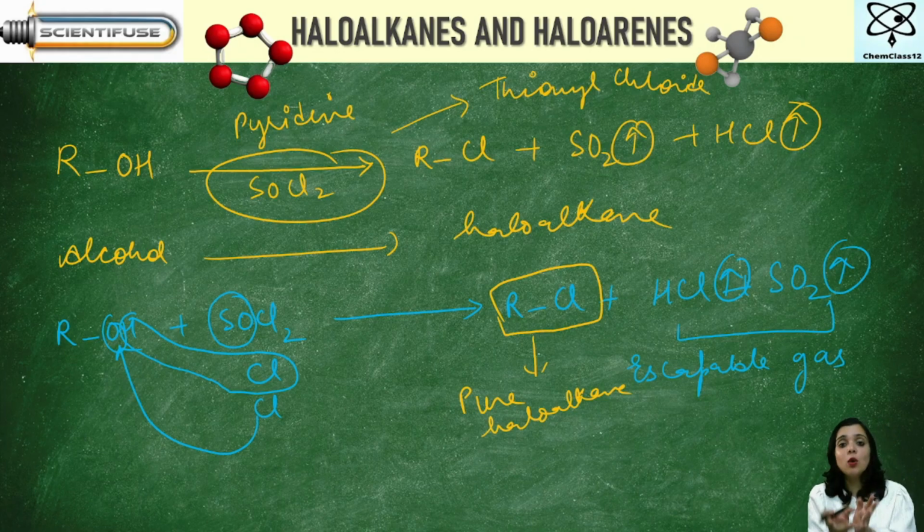Why is that so? Because whenever there is reaction of alcohol with thionyl chloride, it is going to result in the formation of two escapable gases. And those escapable gases will easily go out of the system, and then it is going to give us pure alkane. Is it clear?